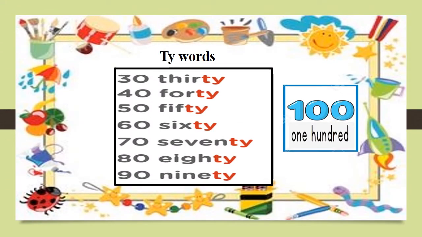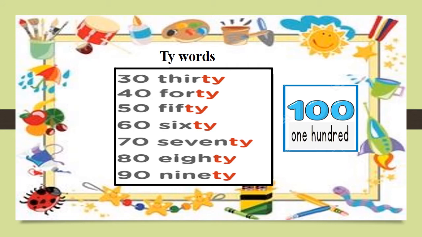Okay children, you have learned number in words from 1 till 20. Now here you can see some numbers having the same sounds. That's why they are called TY words. So these are the numbers you have to learn properly, so you can read or spell the numbers easily.